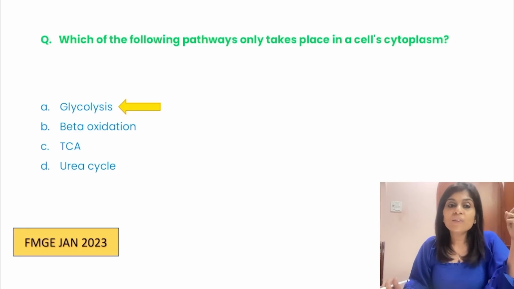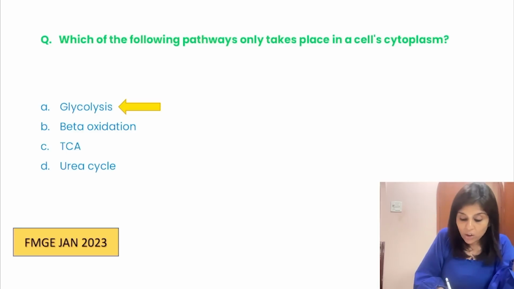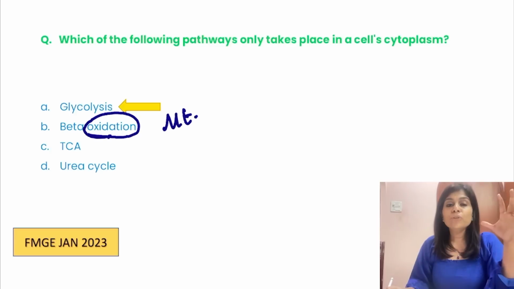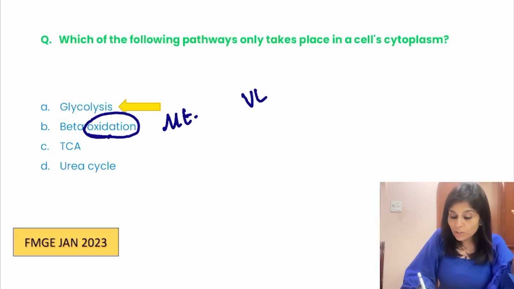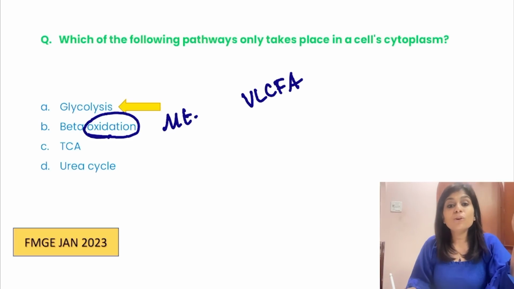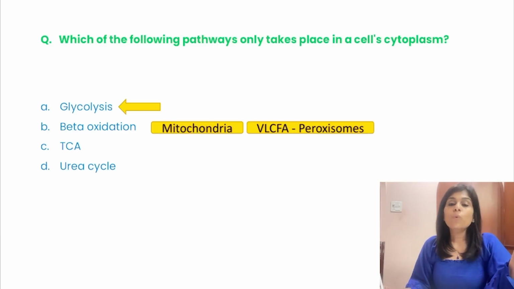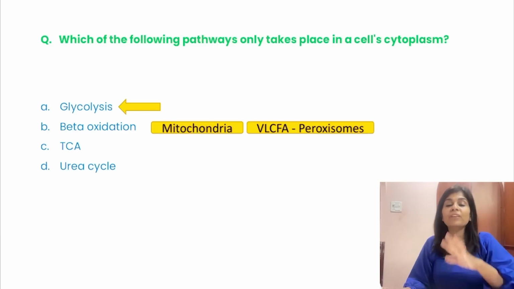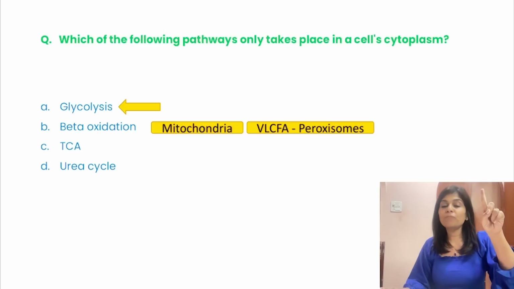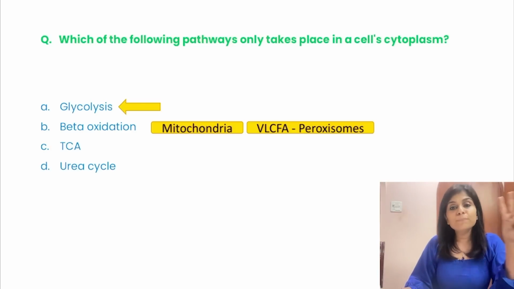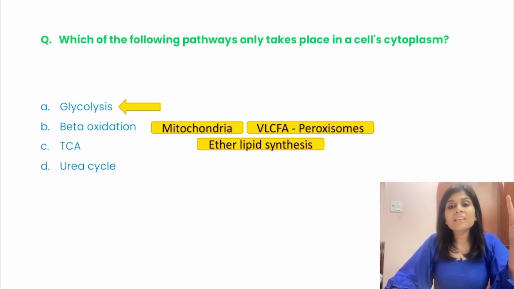How about beta oxidation of fatty acids? Oxidation of fatty acids happens in mitochondria. But do you think all fatty acids undergo oxidation in mitochondria? No. Very long chain fatty acids undergo oxidation in peroxisomes. So beta oxidation of fatty acids happens predominantly in mitochondria, but it also happens in peroxisomes. So what are the other functions of peroxisome? This is a favorite topic of FMGE. So one function of peroxisome is very long chain fatty acid oxidation, but apart from that, ether lipid synthesis. You must have learned it as plasmalogen synthesis.